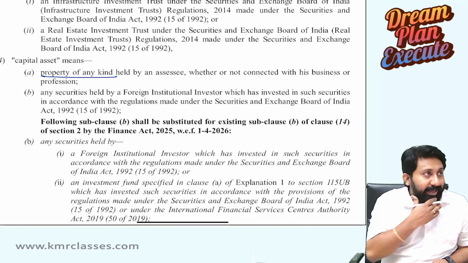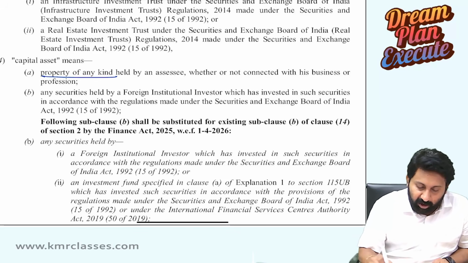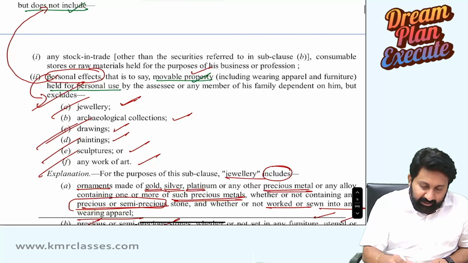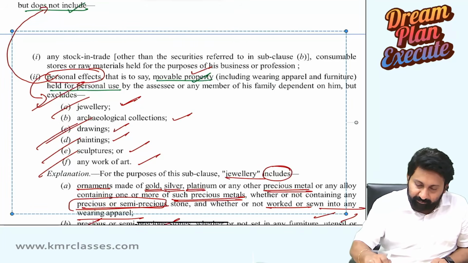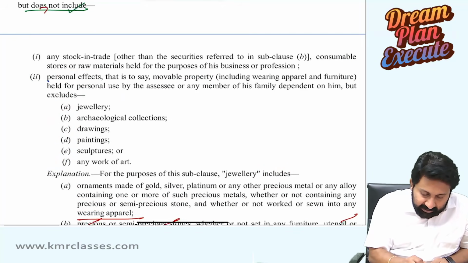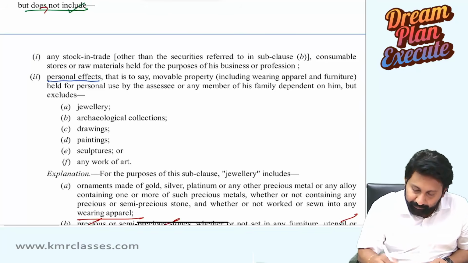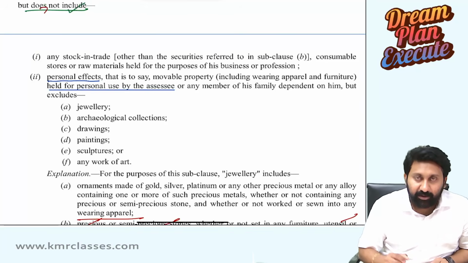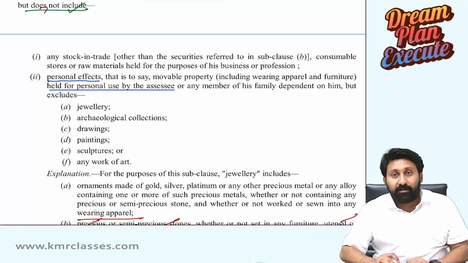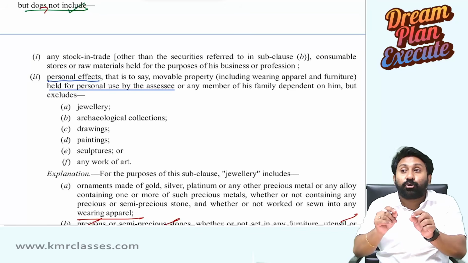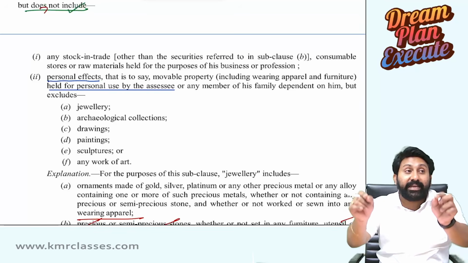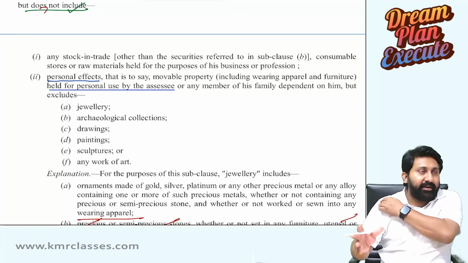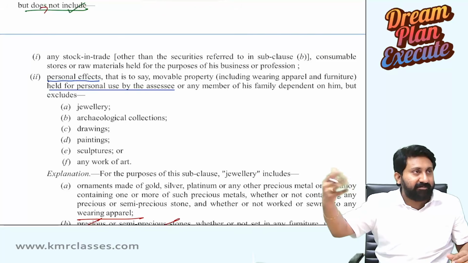Property of any kind held by an assessee, whether or not connected with his business or profession. Next, what does it not include? Personal effects are not included, those held for personal use by the assessee. Suppose the assessee purchased an ornament and it is used for decoration of the deities. There is one idol, some Rama or Shiva.